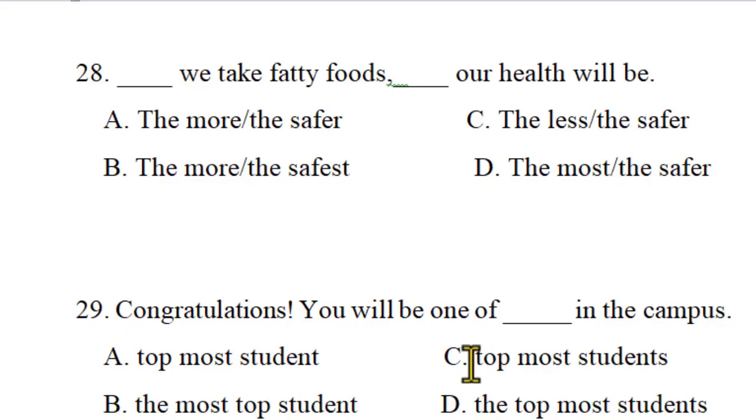Topmost students, there is no article here because of missing of the article. It doesn't complete the question. One of the top, yes, there is an article here because most of the superlative degree takes the article, top, which is high degree of comparative here. The most, and the noun students can be inferred with students because a student can compare with a lot of students in the campus. So students is right. There must be a suffix s on students here. So the answer is one of the topmost students in the campus. Yeah, true. So the answer is D.